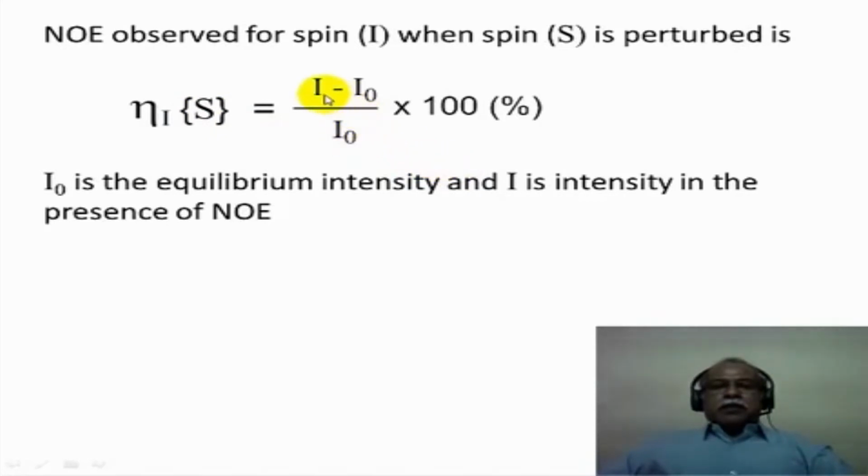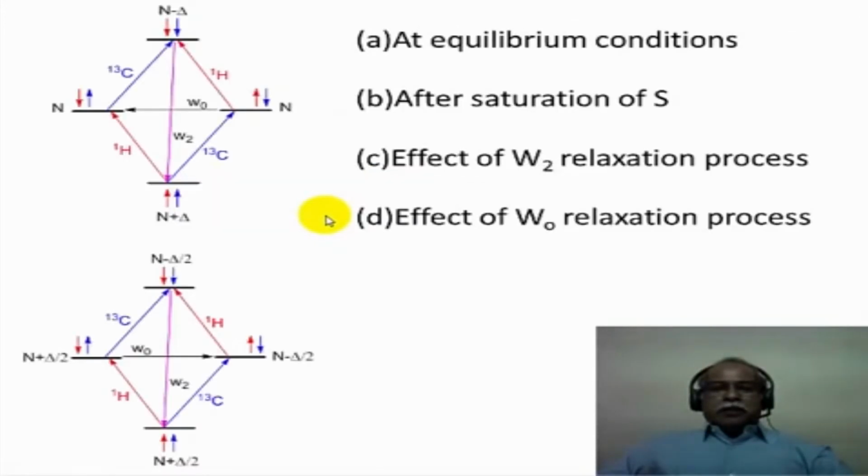Now, this corresponds to I minus I0, where I is the intensity of the signal in the presence of NOE, and I0 is the intensity of the signal without the NOE effect, divided by I0 times 100, which gives the percentage of the nuclear Overhauser enhancement. I0 is the equilibrium intensity, normally measured without the double irradiation, and I is the intensity in the presence of NOE, measured in the presence of a double irradiation experiment.